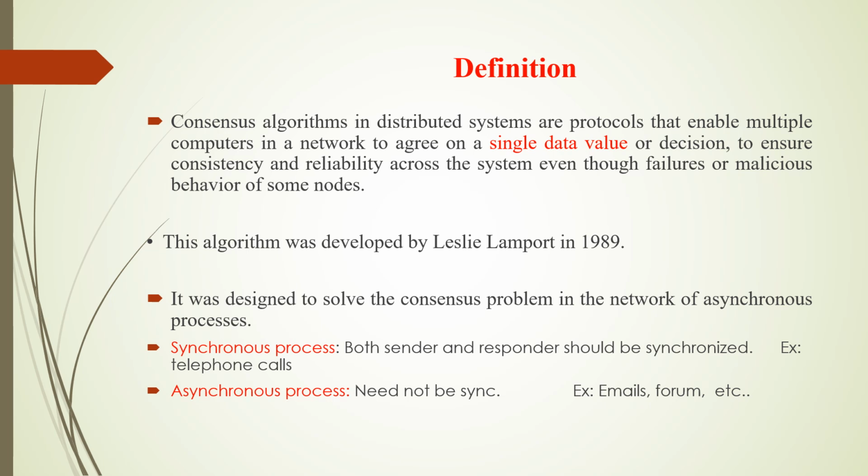In an asynchronous process, the sender and the reader need not be synchronized. For example, email. If we are sending an email to our friend, he may see it immediately, or he may see it tomorrow or day after tomorrow as he likes, right? So in email, both the sender and responder need not be synchronized. And this algorithm is developed for asynchronous processes.